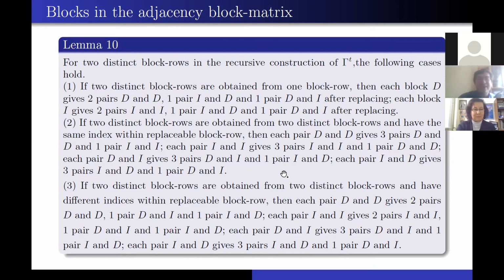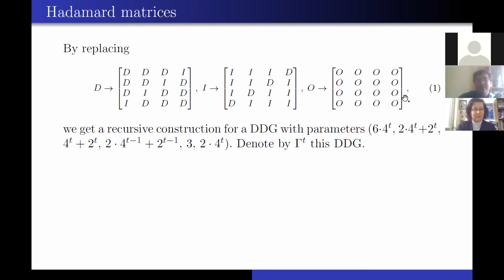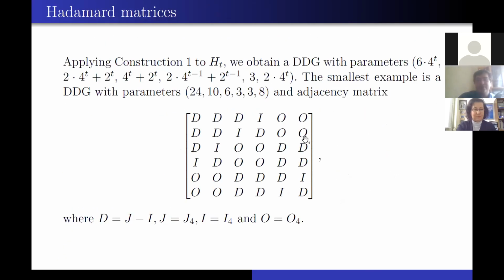And the case 3 is 2 distinct block rows that are obtained from 2 distinct block rows and have different indices within the replaceable block row H. This is the third case. And you can see here all possible pairs. So it follows directly from this reconstruction and the construction itself.